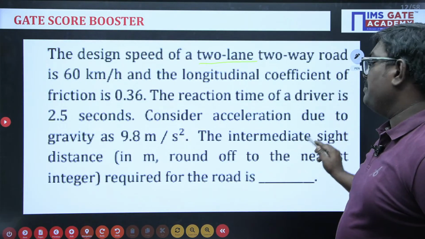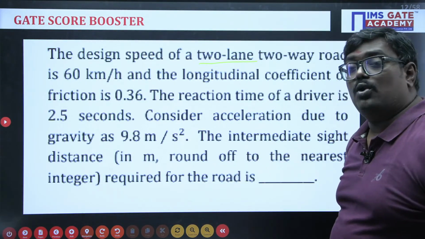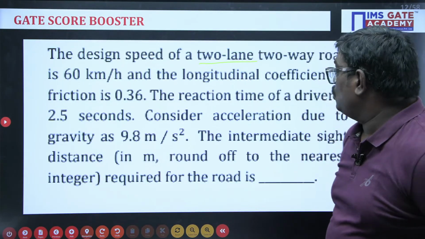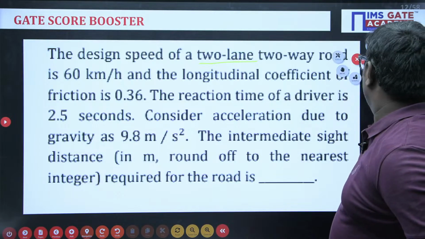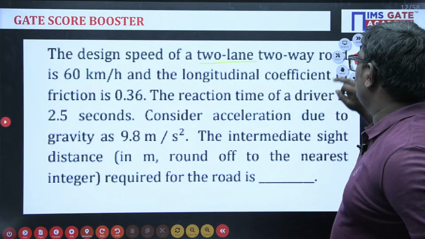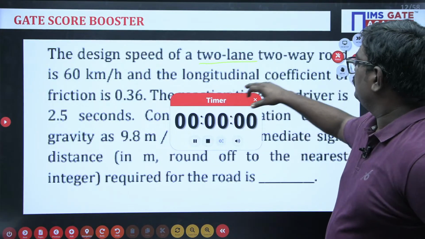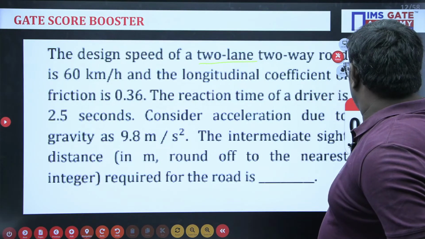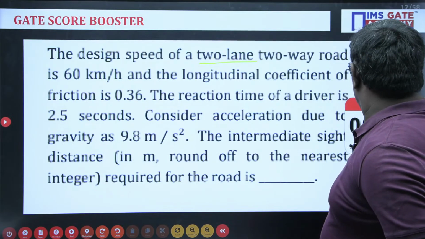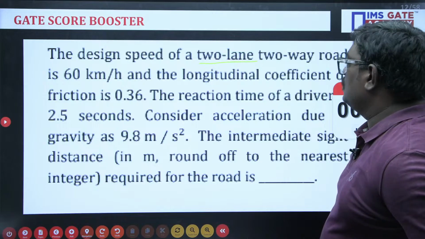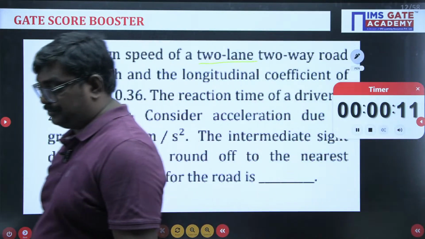The intermediate sight distance required for the road is? So I'll give you 1 minute of time. Please solve this problem, students.